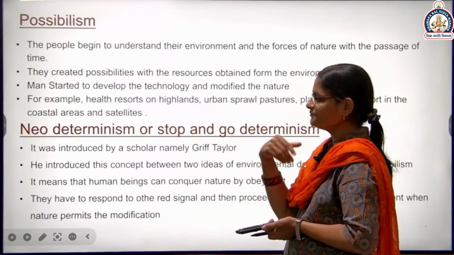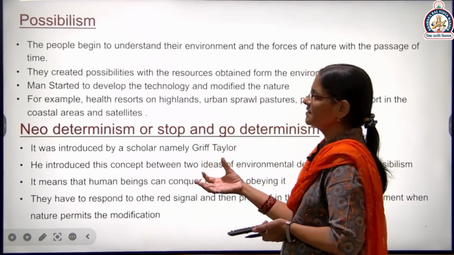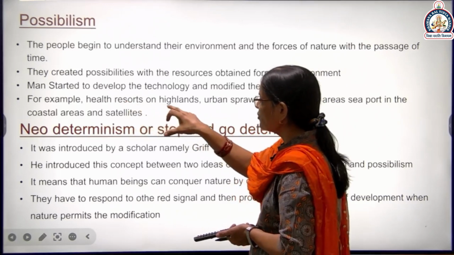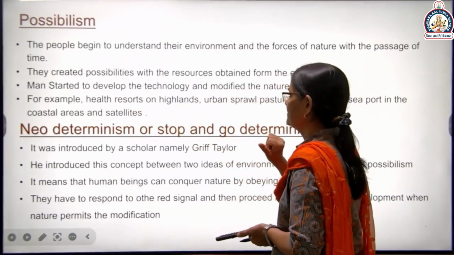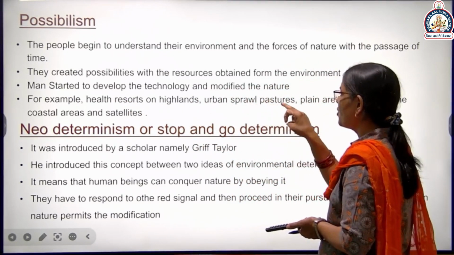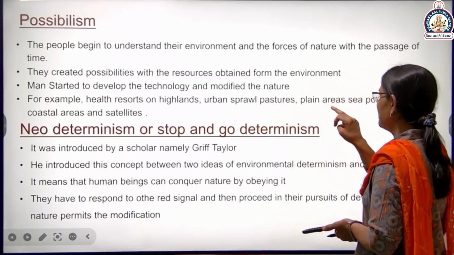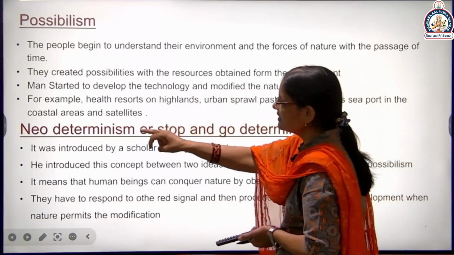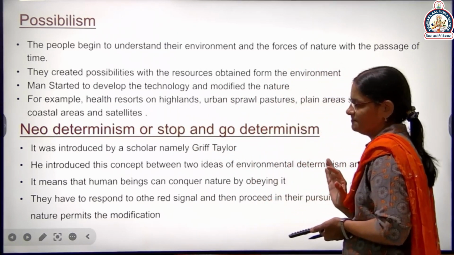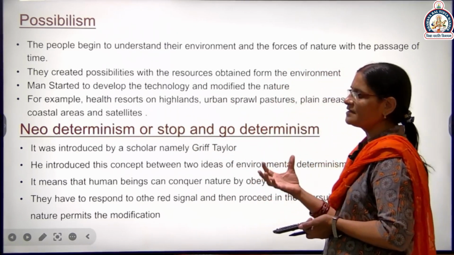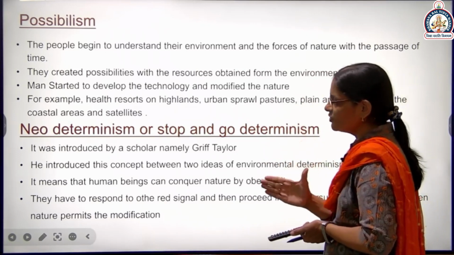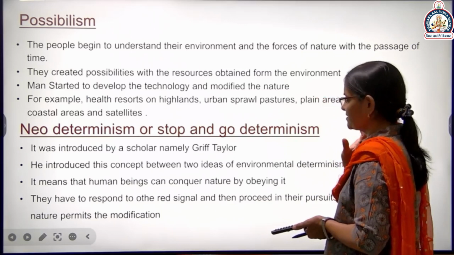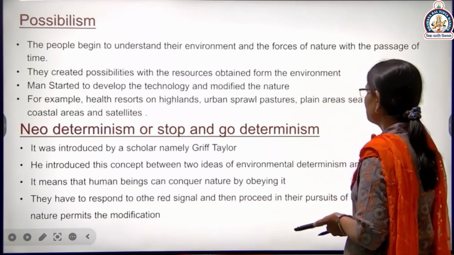Geographers, understand about this possibilism. This is possible: health resorts on the highland, urban sprawl on pastures and plain areas, seaports in the coastal areas, and satellites. These are the result of technology.